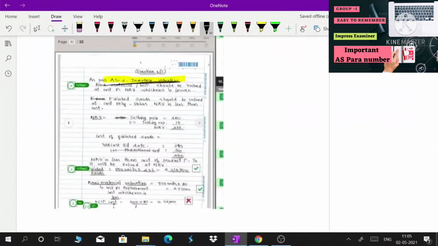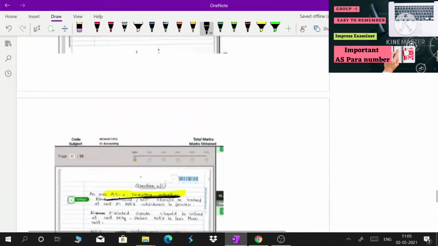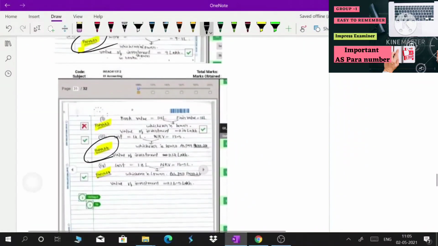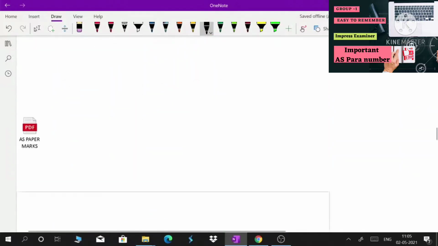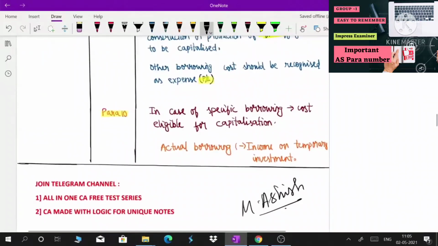Then I have written AS 2 investment valuation. So wherever applicable, please write the para numbers. It's very important, because they are ticking over there, so if you write the para number they may give you half a mark for that. So please remember all these para numbers, which are very frequently used and very important.